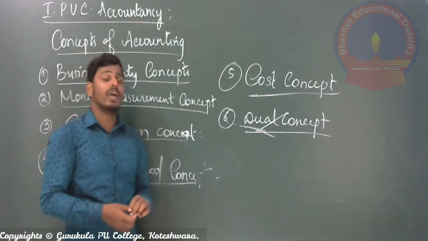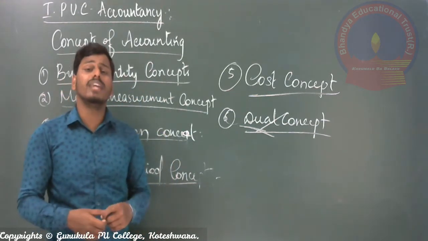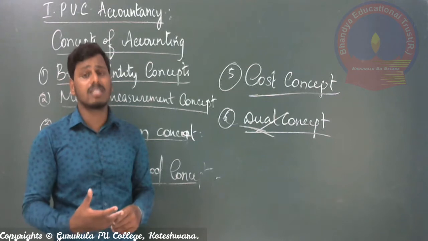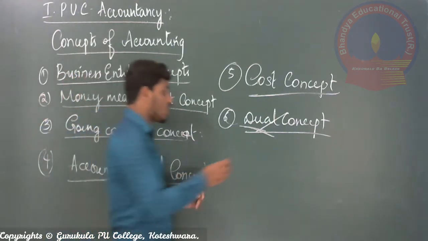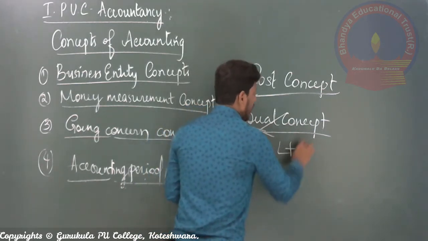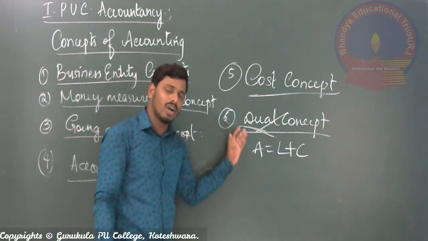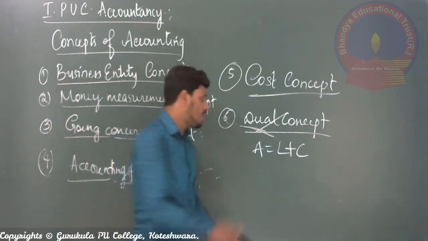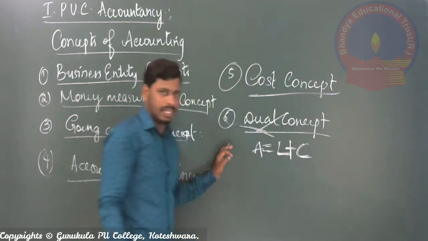And normally the dual concept is also under the accounting equation. For every transaction, the accounting equation has to be followed. The accounting equation is: Assets is equal to liabilities plus capital, right? The properties or assets owned by the business concern should be equivalent to the total of liabilities as well as the capital.